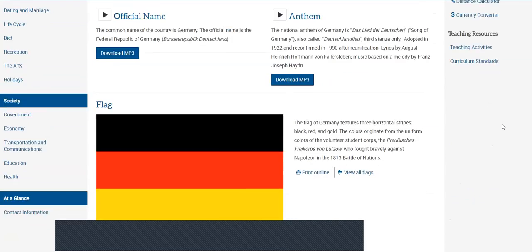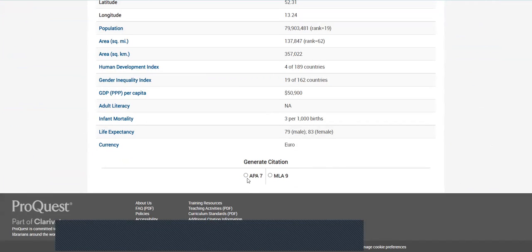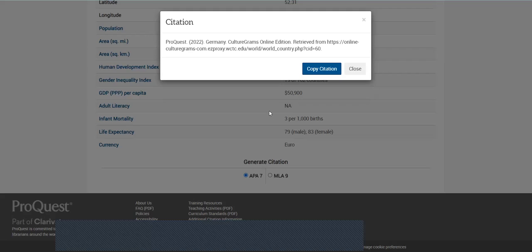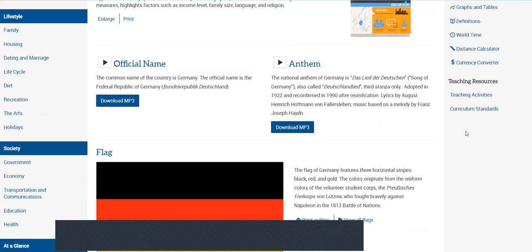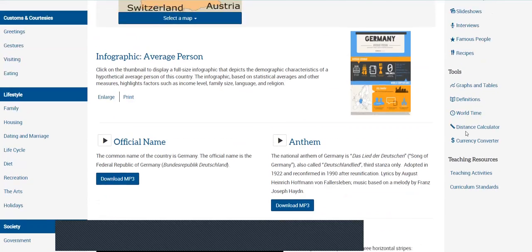And there's country data. Down towards the bottom is where you would get the citation. So we would select APA 7 and a citation would generate, copy and paste it. But again, you may need to alter it to make sure that it's accurate.